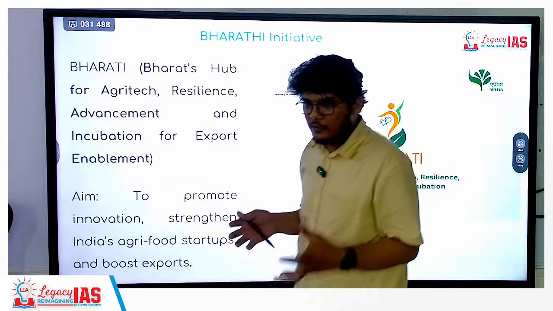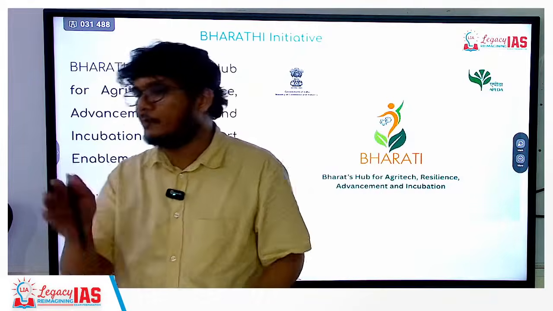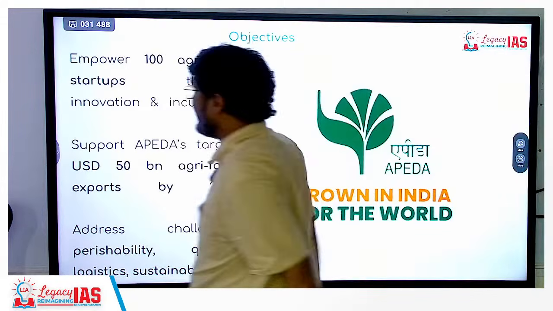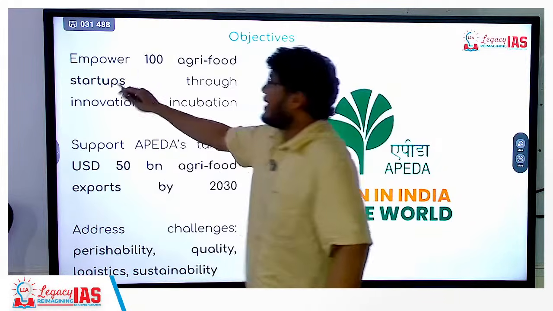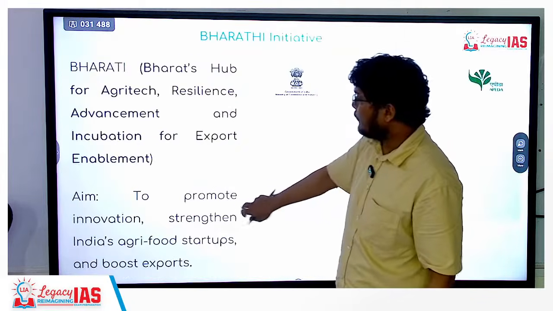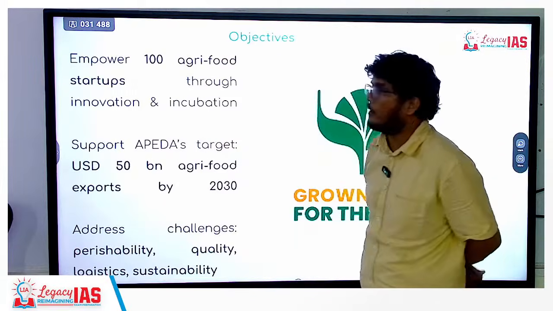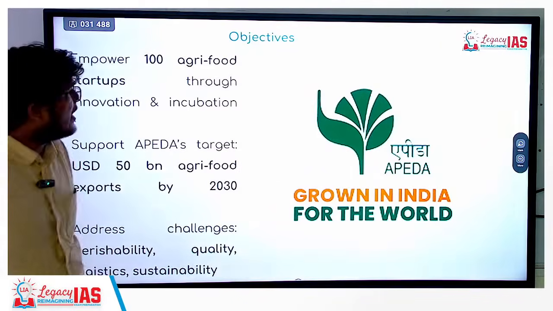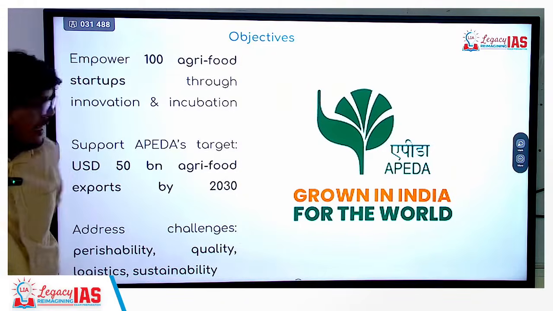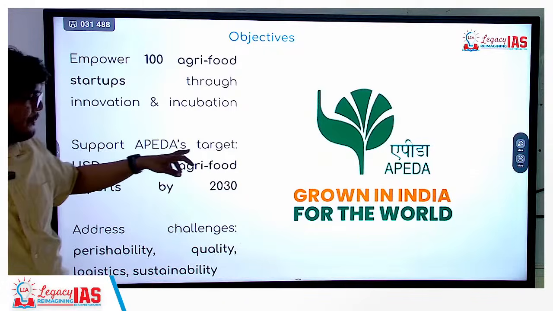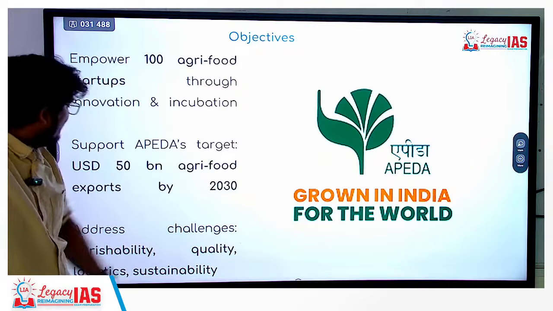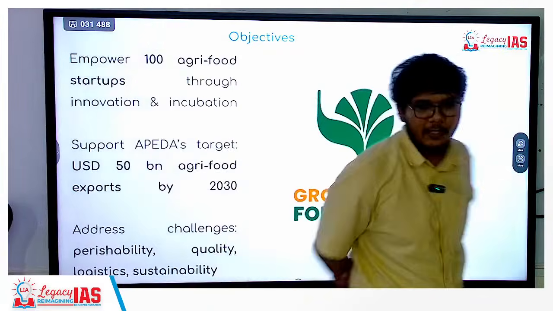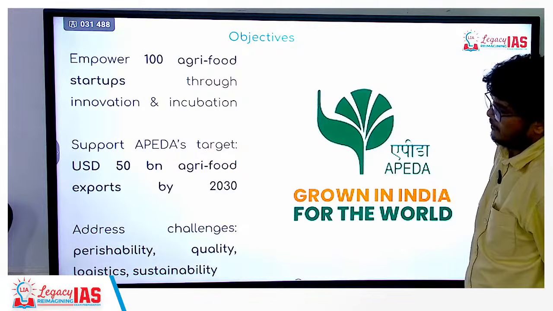Now you have understood the initiative. Any conceptual prelims question you should be able to solve, but there will be certain facts also, which you should be very clear with. It will empower 100 agri-food startups. So how many agri-food startups will get incubation? Basically, it wants to empower 100 agri-food startups through innovation and incubation. And this initiative is going to support APEDA's target of 50 billion worth of exports by 2030. These are the two numbers that you should remember. It is also easy to remember.